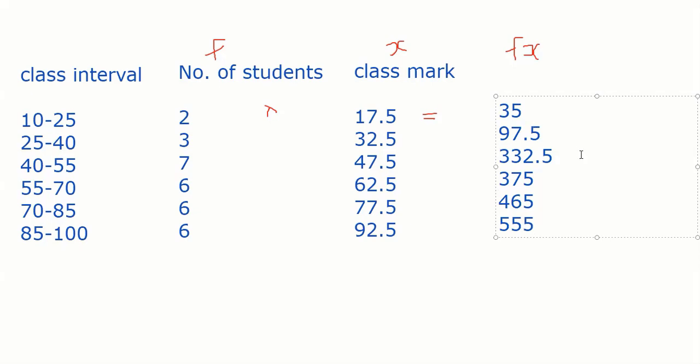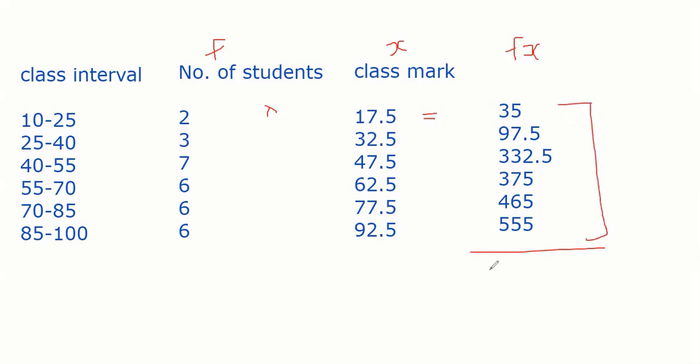So we have taken frequency multiplied with class mark. मतलब कर क्या रहे हैं हम लोग? Mid value से multiply कर रहे हैं. So this is what you got, all the fx. Now you should add to get the total. Sum of all this, we call it sigma fx.